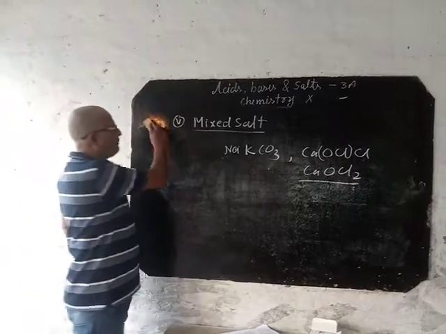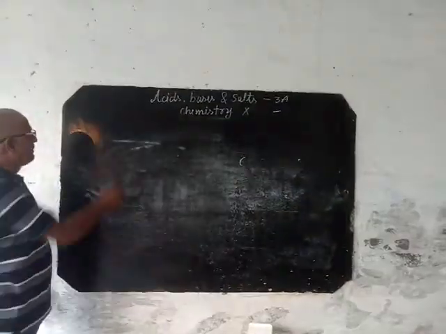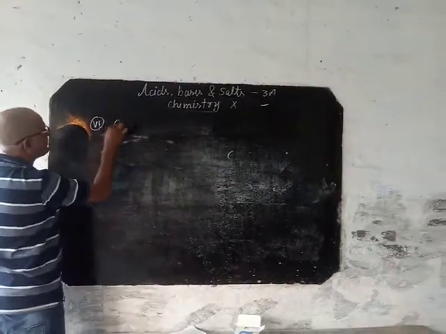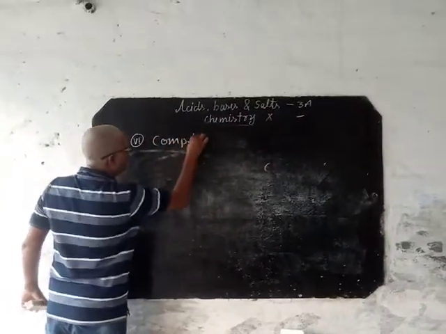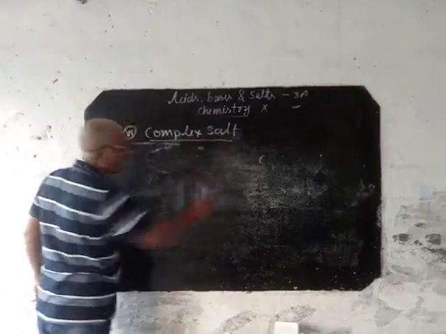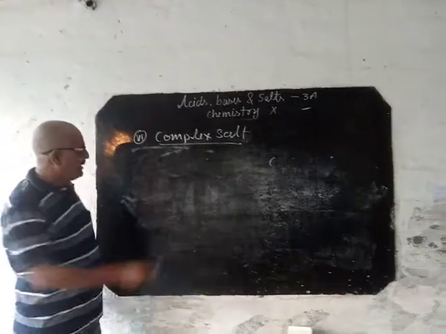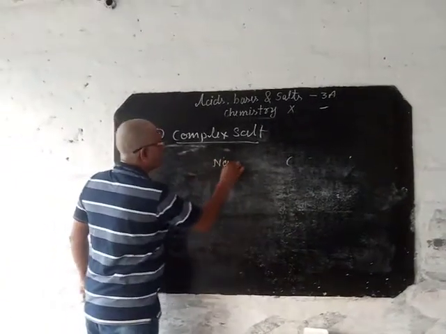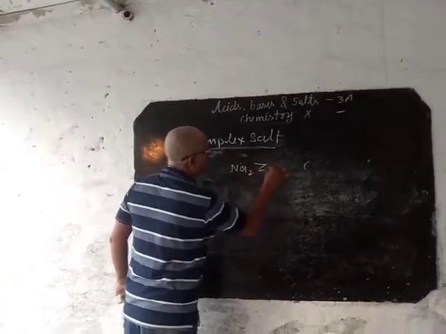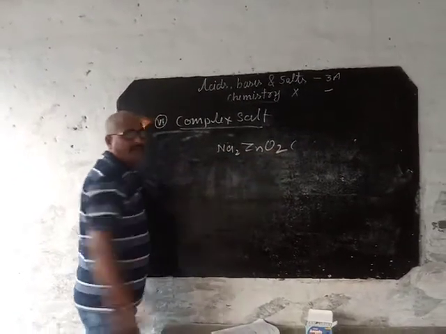Last one, the sixth, complex salt. What is a complex salt? The salt formed by one simple ion and another complex ion or complex radical, like sodium zincate. See, one simple ion and one complex ion.